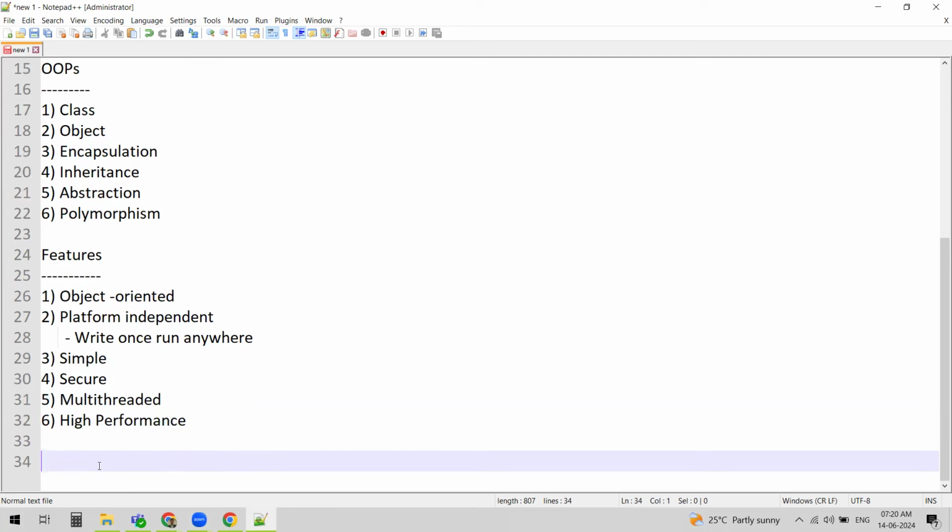So these are the important and major features of Java. This is an important interview question, so you have to remember it. You'll get a direct interview question like, what do you know about the Java features? Or tell me about the major Java features. In that case, we have to remember all this. Or if someone asks why you have chosen Java as the programming language, then we have to say all these features. Along with this, Java is robust, distributed, and dynamic in nature as well. So we have to answer in such a way. These are the important major features of Java.